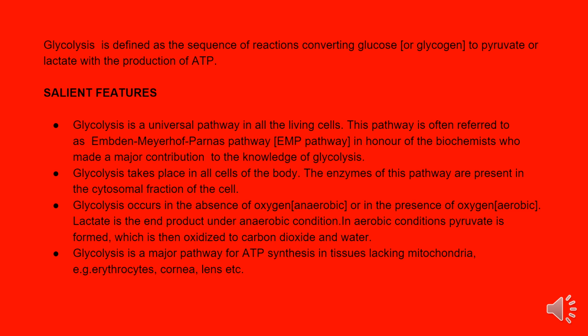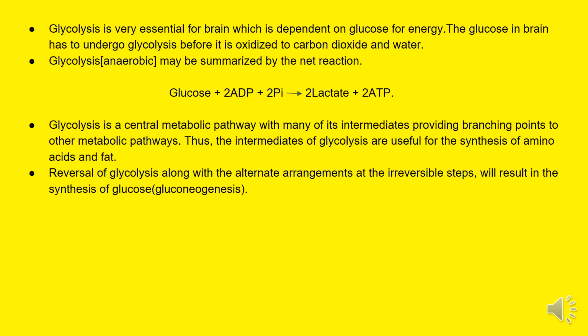Glycolysis is a major pathway for ATP synthesis in tissues lacking mitochondria, e.g. erythrocytes, cornea, lens, etc. Glycolysis is very essential for brain, which is dependent on glucose for energy. The glucose in brain has to undergo glycolysis before it is oxidized to carbon dioxide and water. Glycolysis (anaerobic) may be summarized by the net reaction: glucose plus 2 ADP plus 2 Pi gives 2 lactate plus 2 ATP.